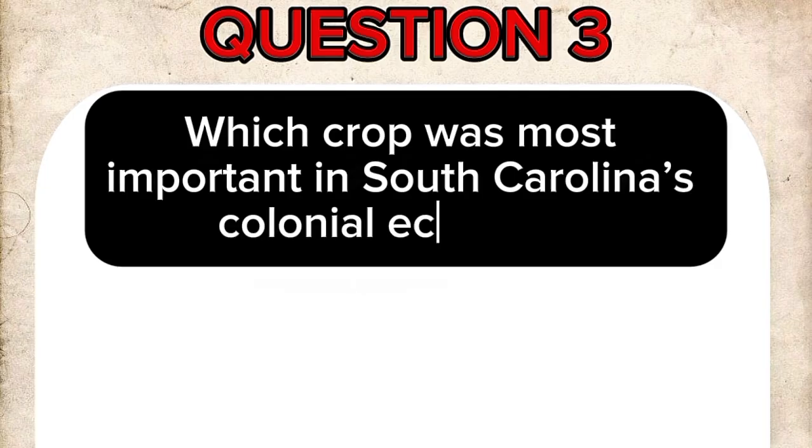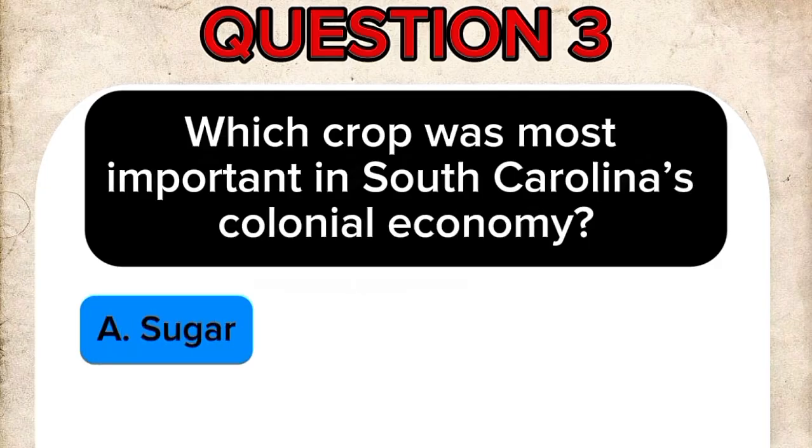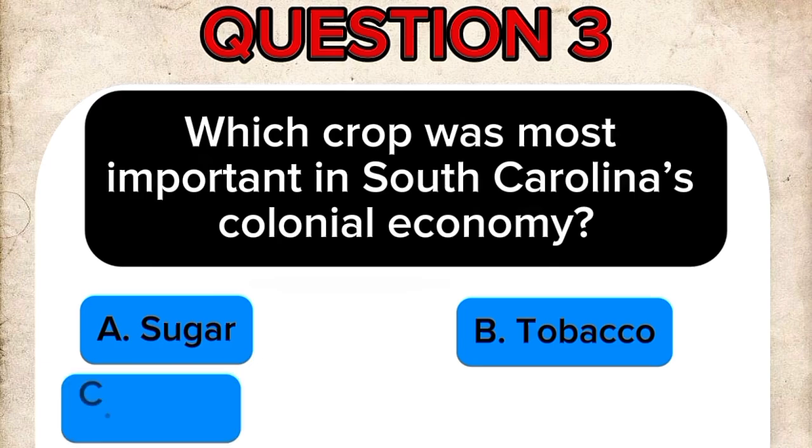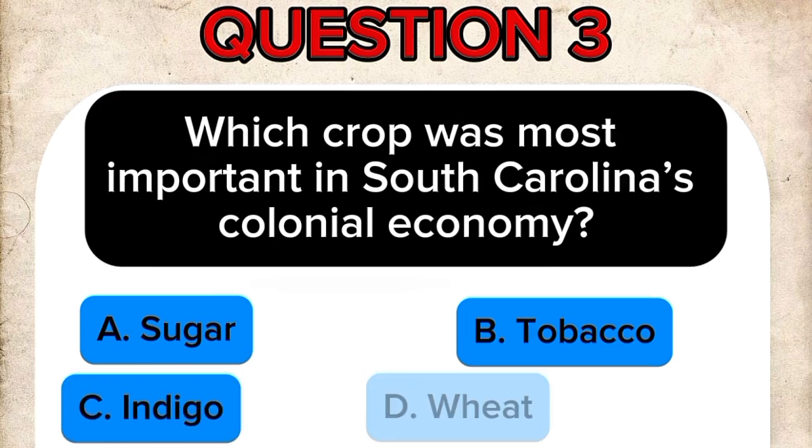Question 3. Which crop was most important in South Carolina's colonial economy? A. Sugar. B. Tobacco. C. Indigo. D. Wheat.